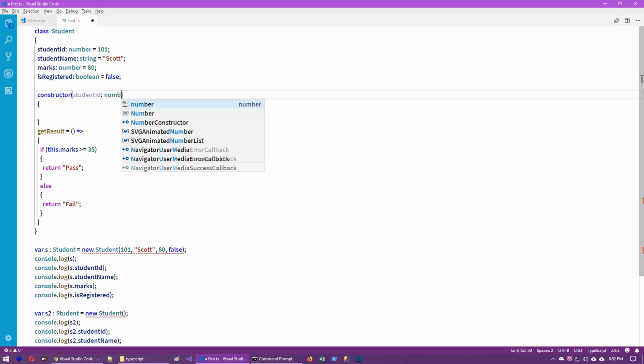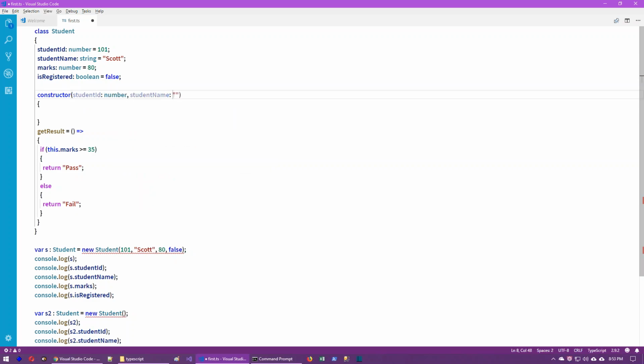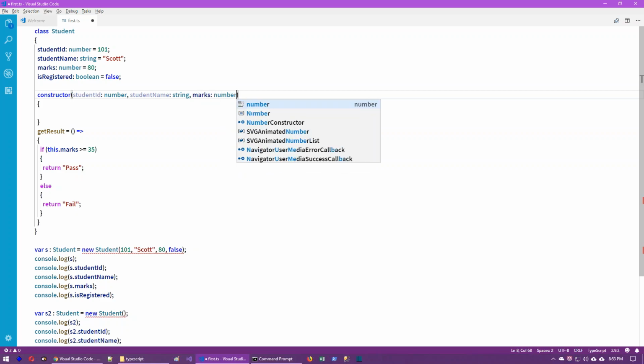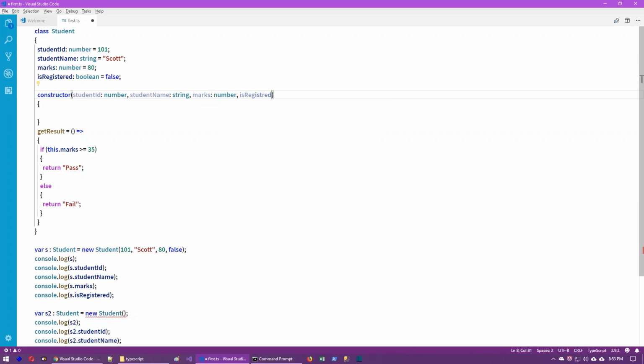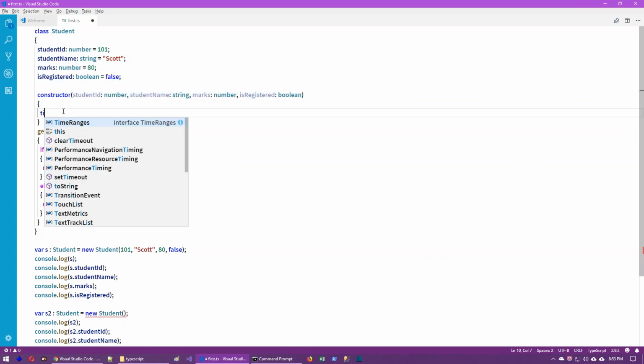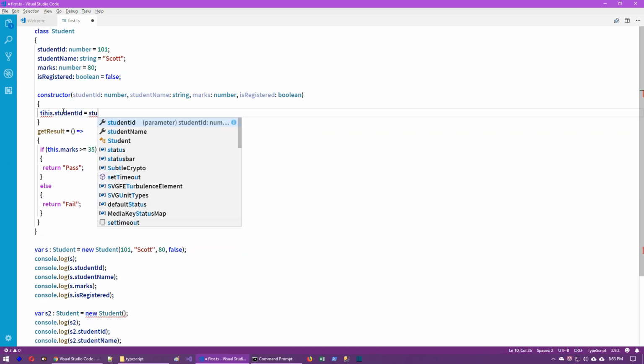So student ID is number data type, student name is a string data type, marks is number data type, is registered is a boolean data type. We have received four parameters. So these parameters will go to the respective parameter variables. This argument 101 will go to student ID parameter, Scott will go to student name parameter, 80 will go to marks parameter, false will go to is registered parameter, respectively, one by one. And I want to initialize these values into the respective properties here. So this dot student ID is equal to student ID.